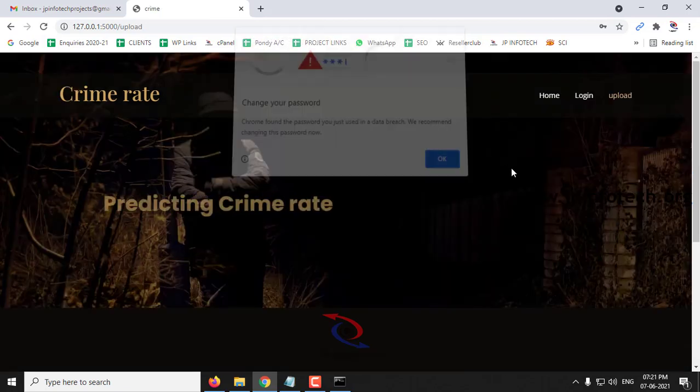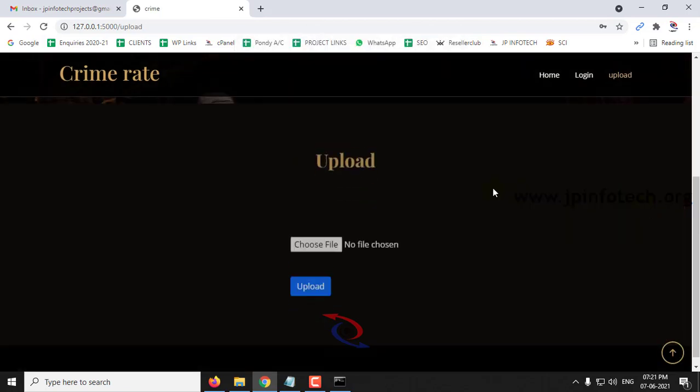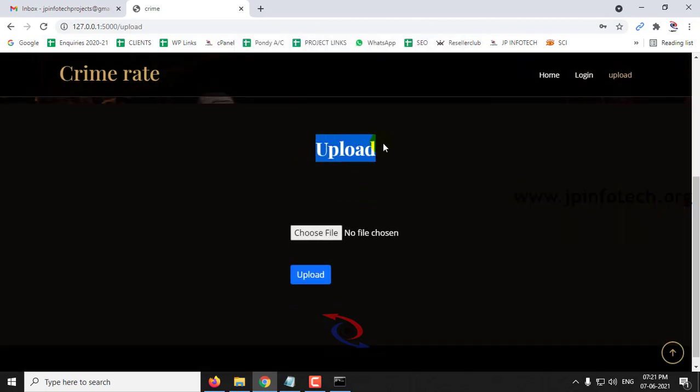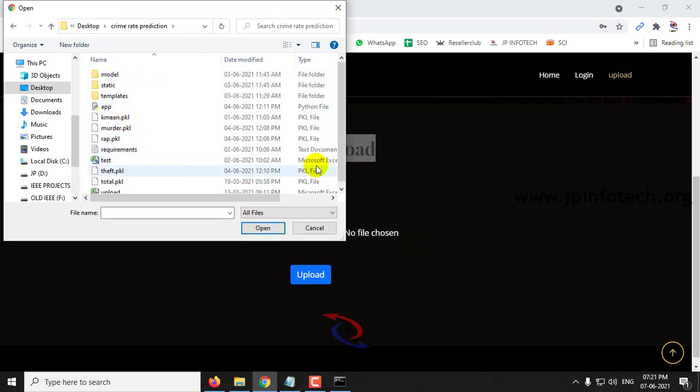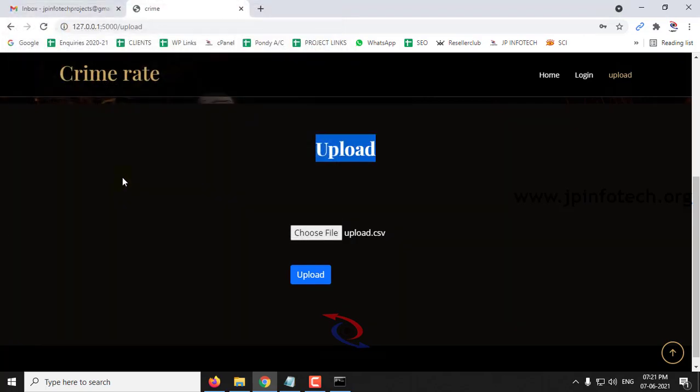Once the login is successful, you can see the file upload option, that is, uploading the dataset to train the system. Just click choose file. Go to your project folder and select the upload file, that is the test dataset folder, upload.csv, and then click upload.